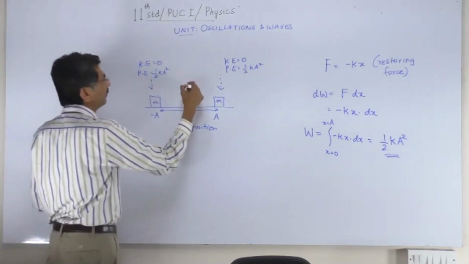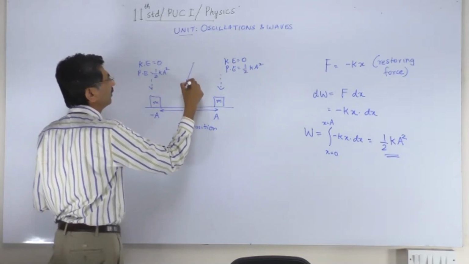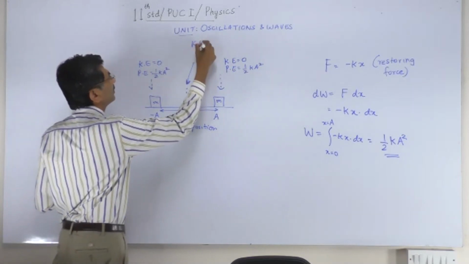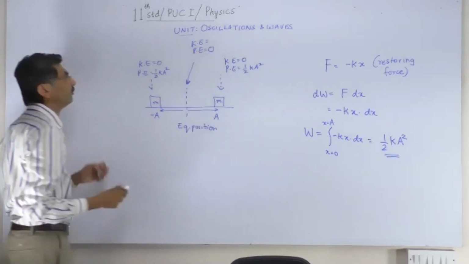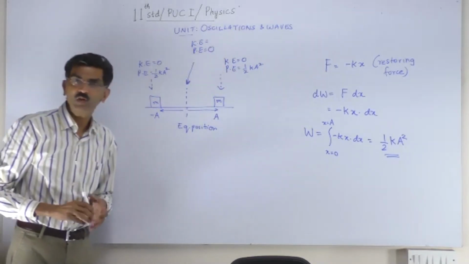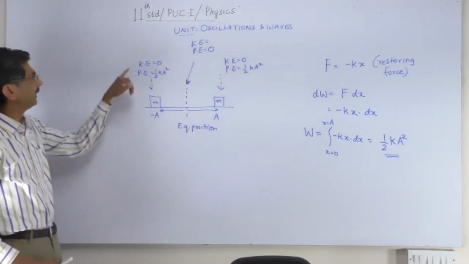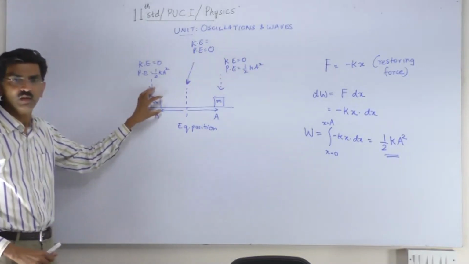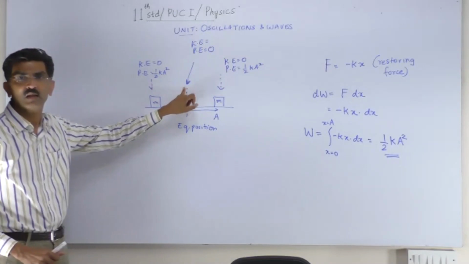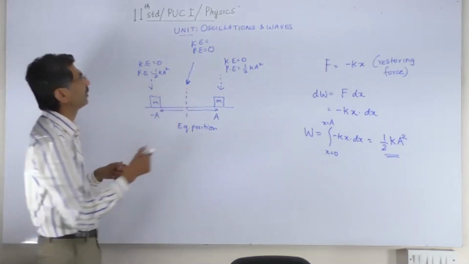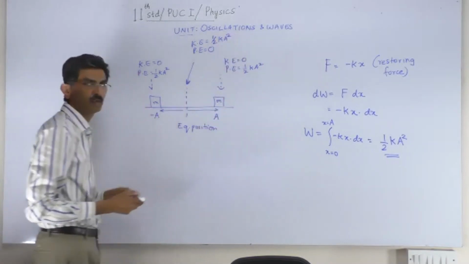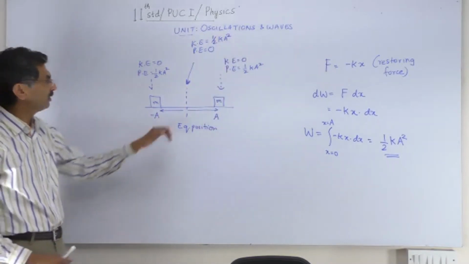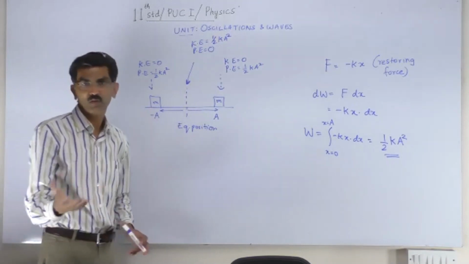What about the middle? In the middle, the kinetic energy is the highest, potential energy is 0. But because of conservation of energy, the entire potential energy here is converted to the kinetic energy of the body at the equilibrium position. So the kinetic energy of the body becomes half Ka square, and the potential energy of the body at the equilibrium position is 0.